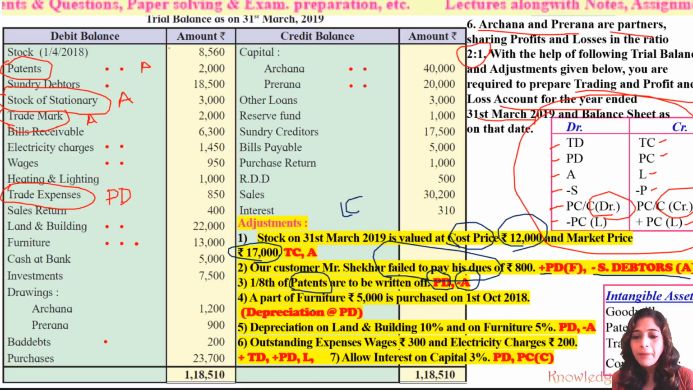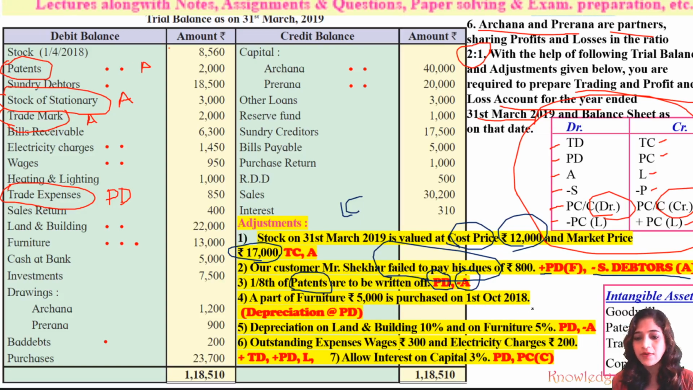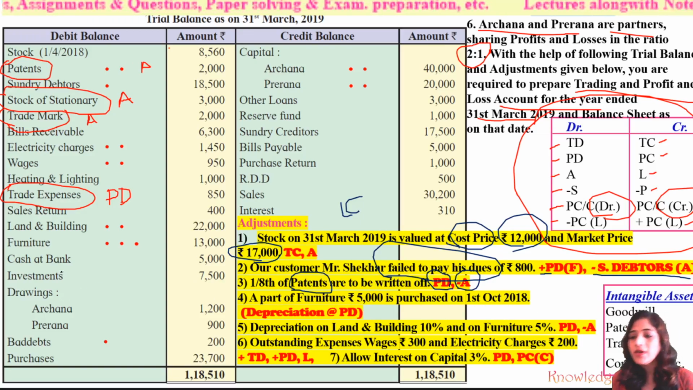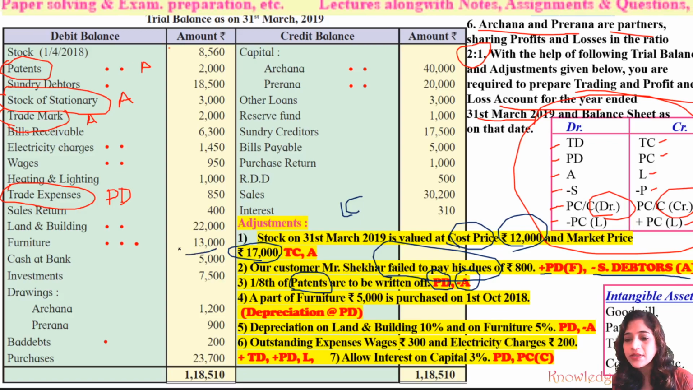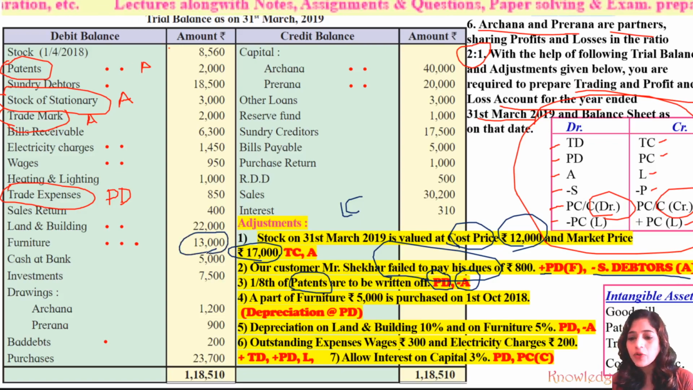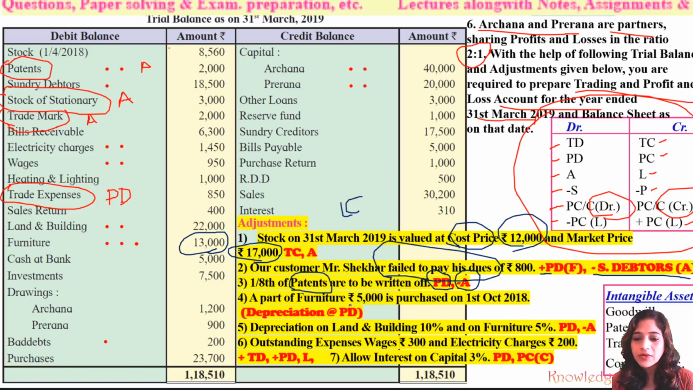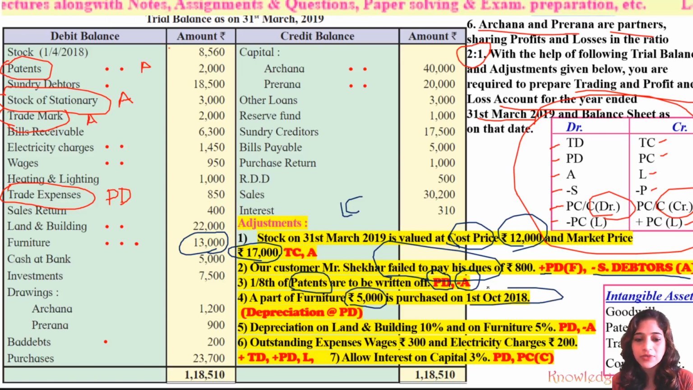Then a part of furniture, rupees 5,000, is purchased on 1st October 2018. See, furniture has the value of rupees 13,000. Out of that value of 13,000, a part of furniture valuing rupees 5,000 is purchased on 1st October 2018.